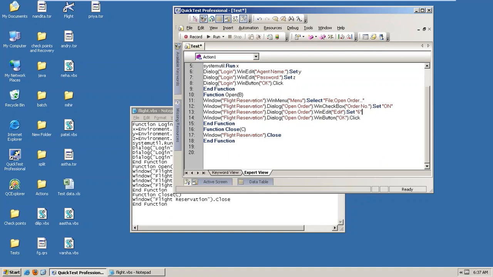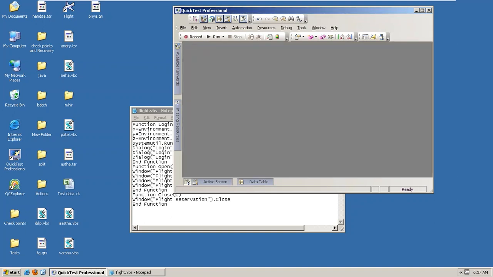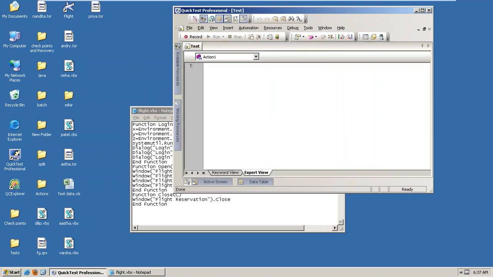Okay, so right now I want to call this one. I'm not doing anything. Just take a new test. Just remove the entire thing. Just take a new test. So here we are not doing anything. Just simply by using keywords I am going to call it. Login, right? Open me. Close. Okay.